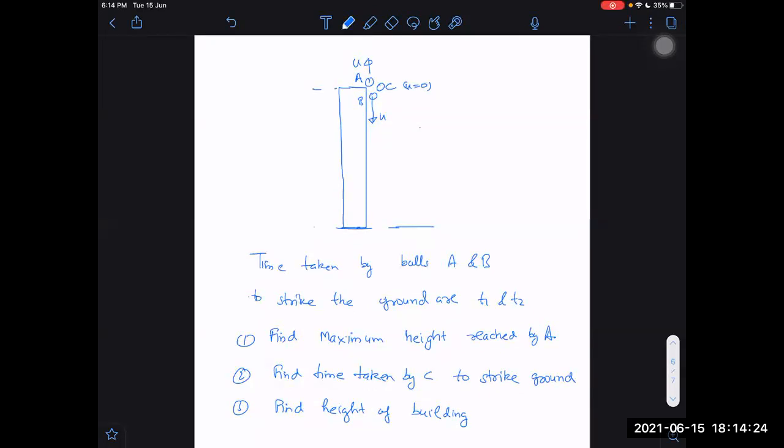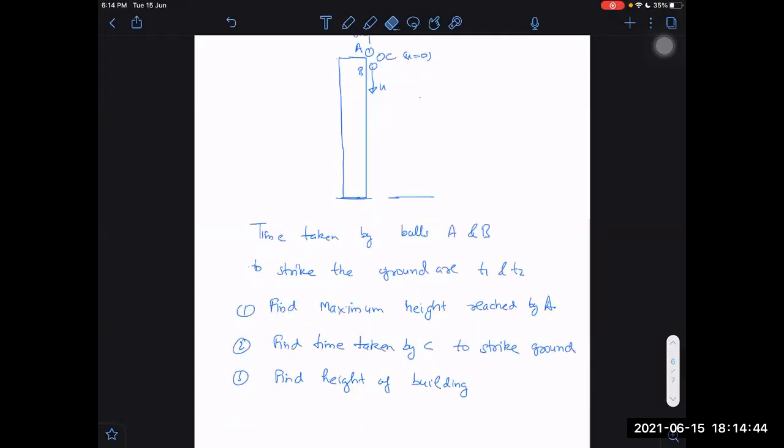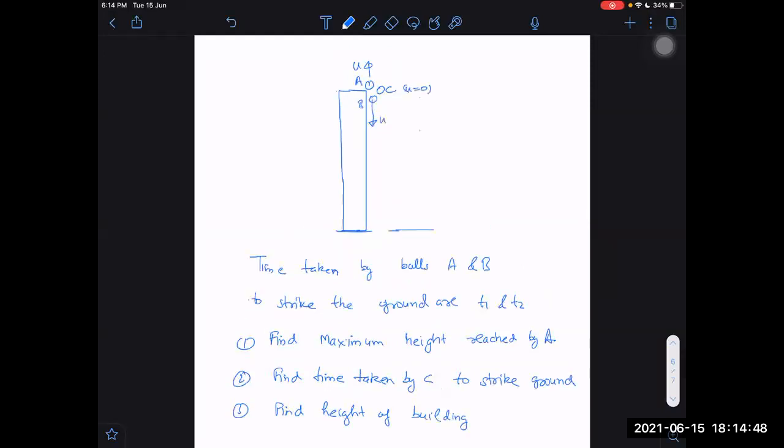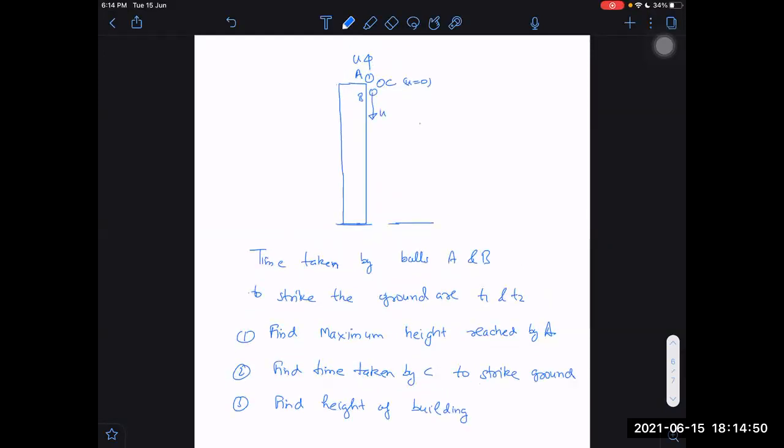The first one is minus u t plus half g t square. One more thing, I think u is not given to you. Don't give the answer in terms of u.